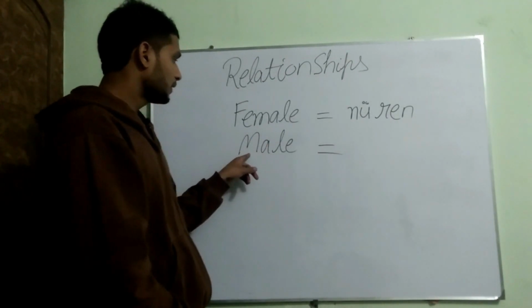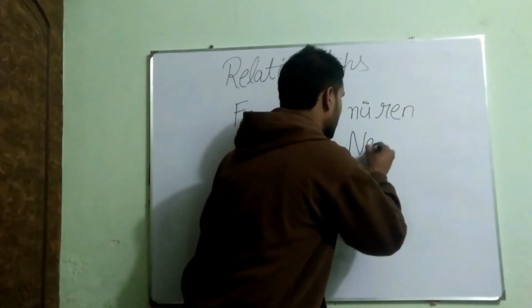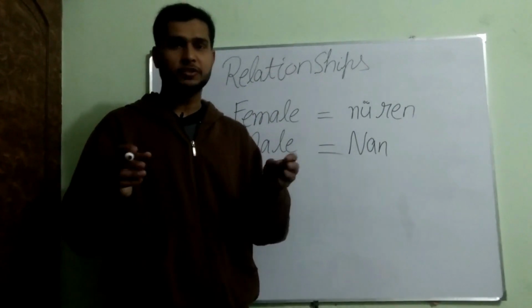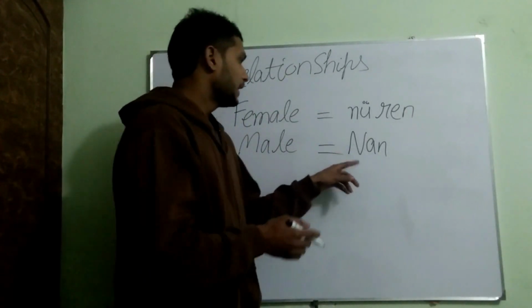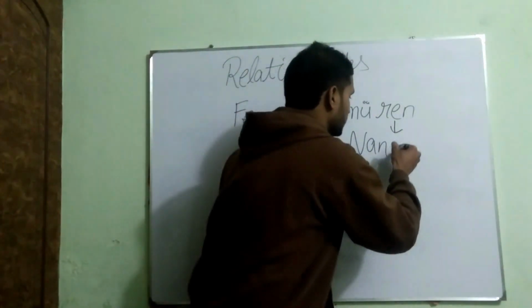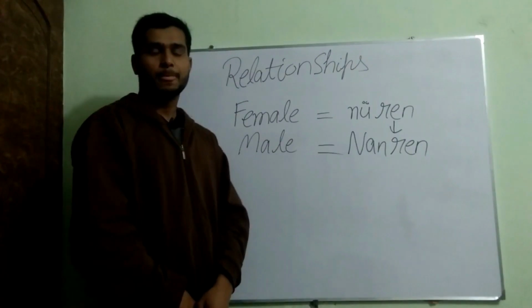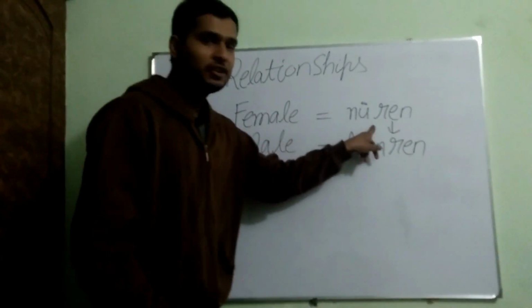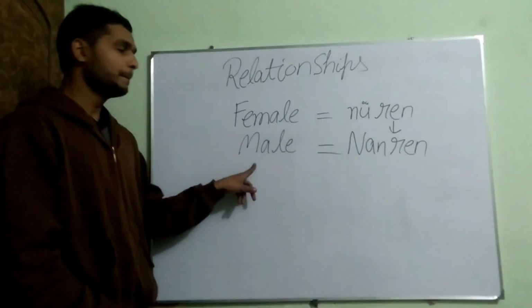The next one we have is male. For male, the specific word we have is nan. Nan is used for man. It shows the gender male. And if I put the same word ren with nan, it becomes nanren. Nüren meaning female, nanren meaning male.